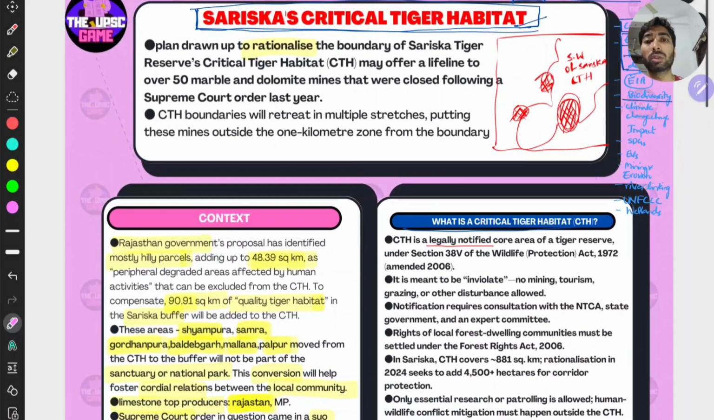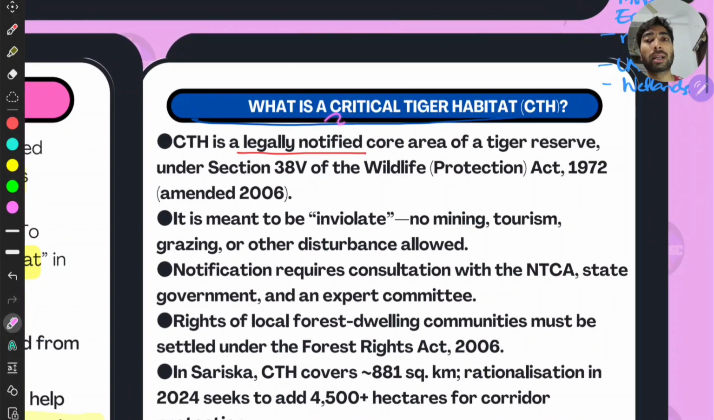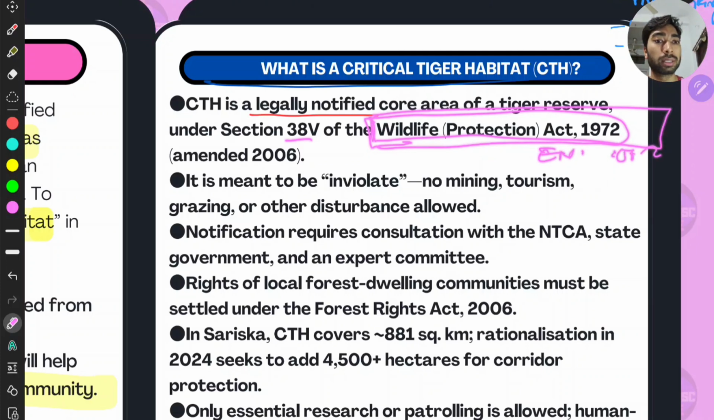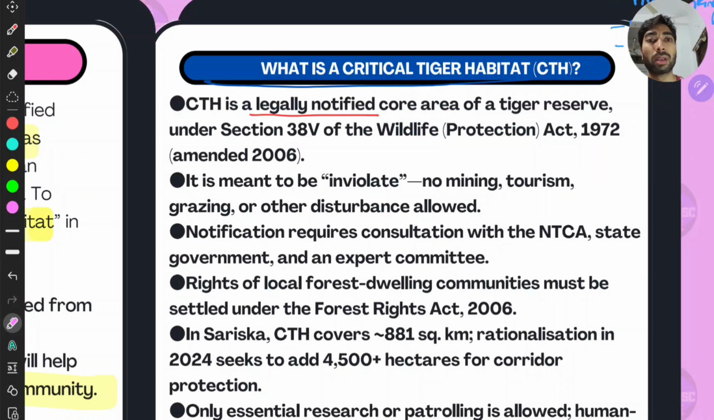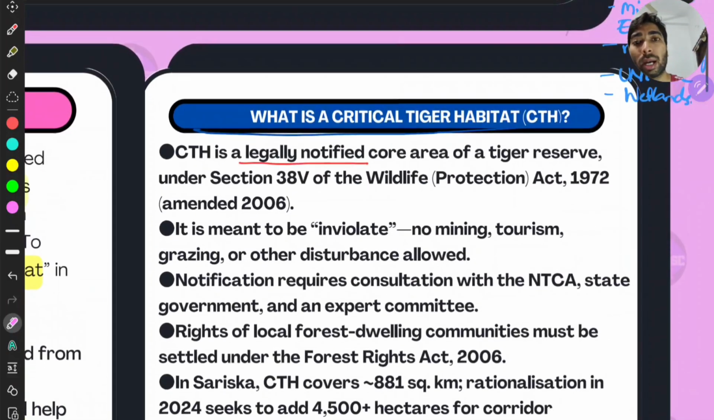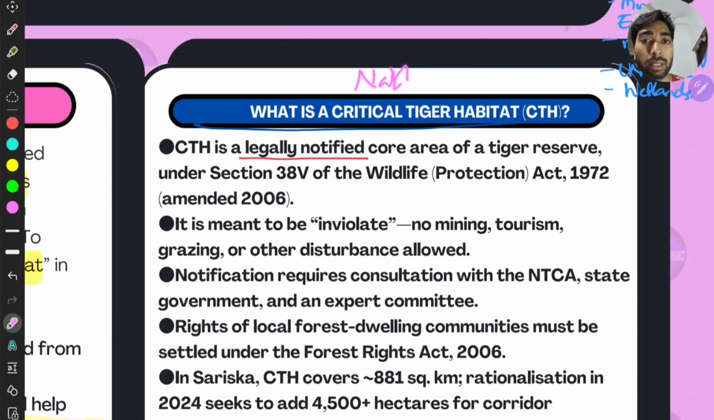The next topic we are going to discuss is what a critical tiger habitat means, right? The CTH is the legally notified core area of a tiger reserve under Section 38(5) of the Wildlife Protection Act. Wildlife Protection Act, you have to remember this. They may confuse you with the Environmental Protection Act 1986, right? This Wildlife Protection Act was amended in 2006, and it is meant to be inviolate, and the highest protection is available at national parks, right? National parks' protection is greater than wildlife reserves, right? And biosphere reserves, and so on, right?